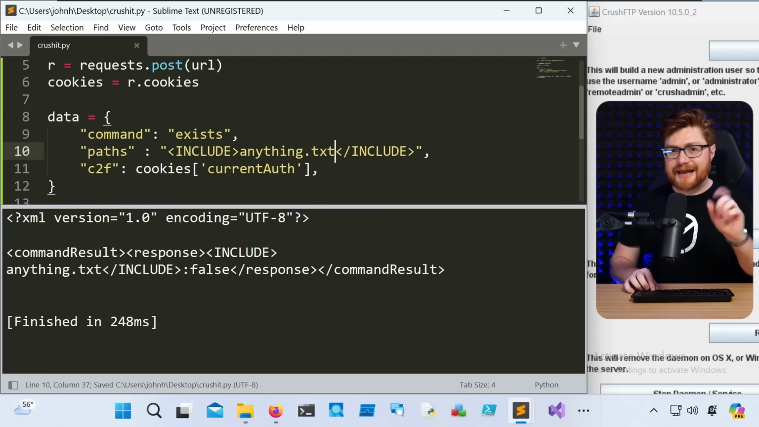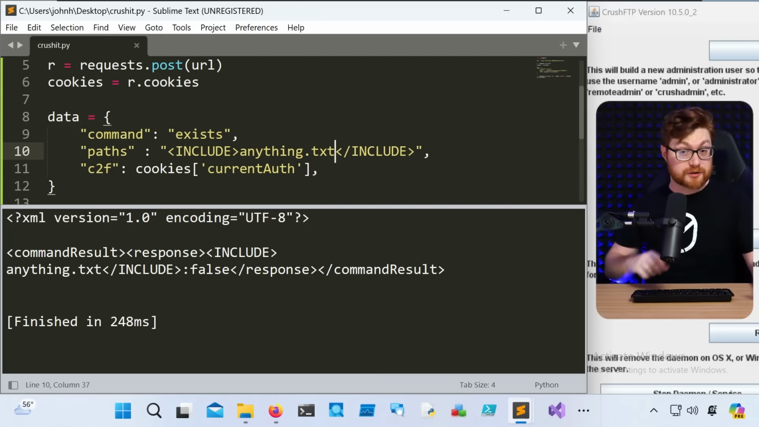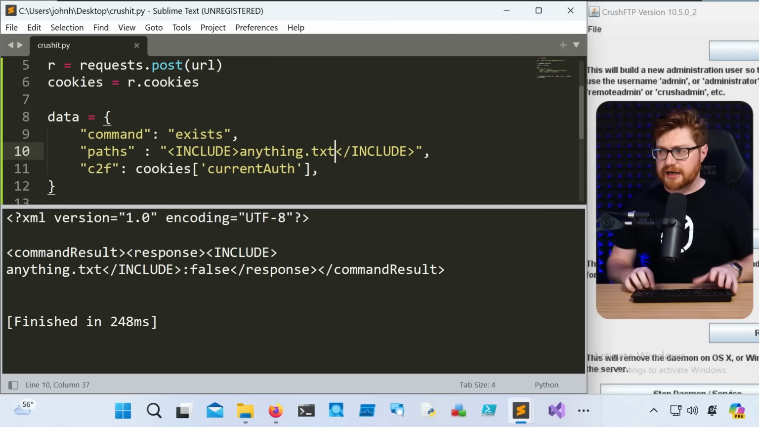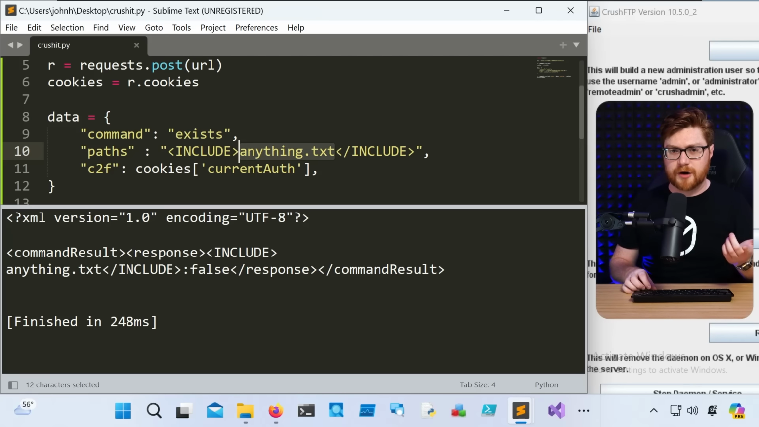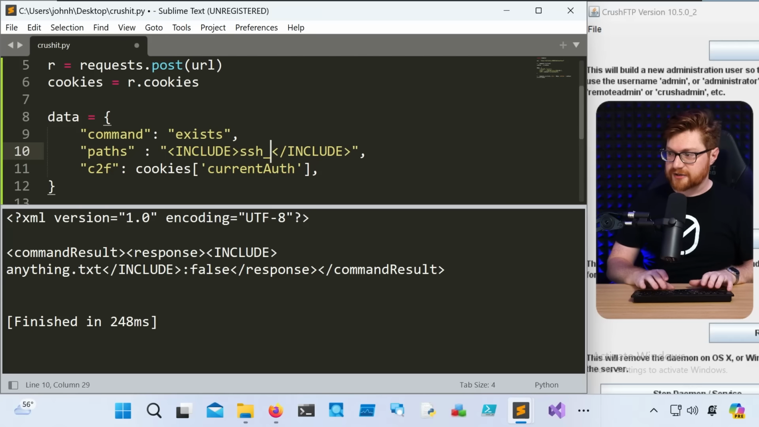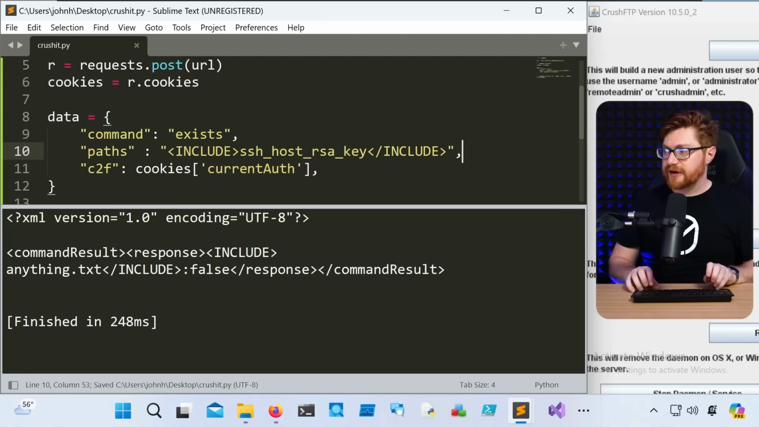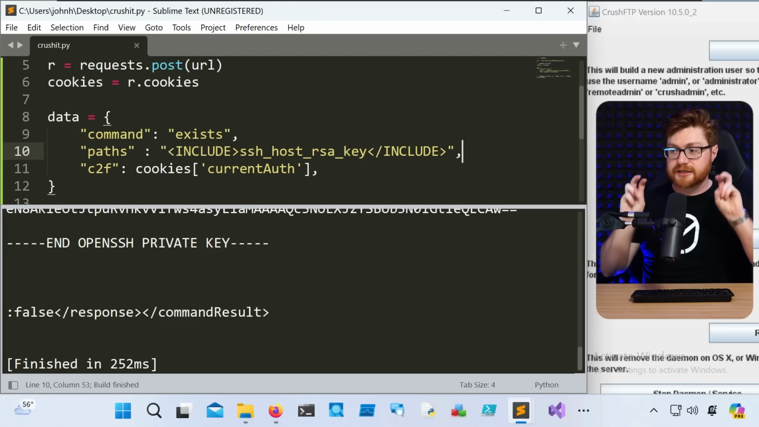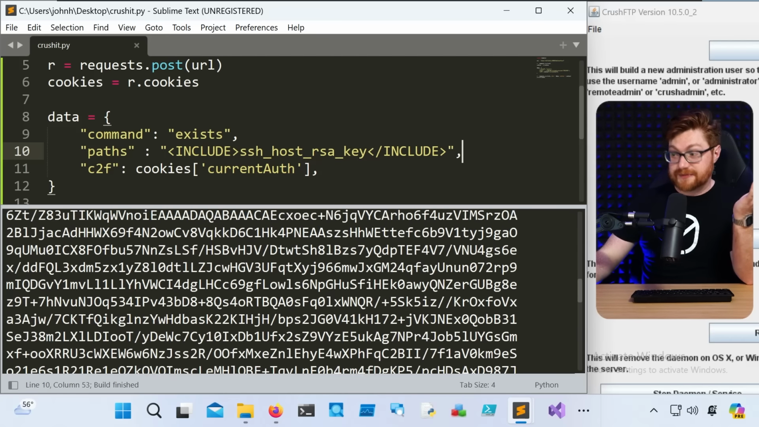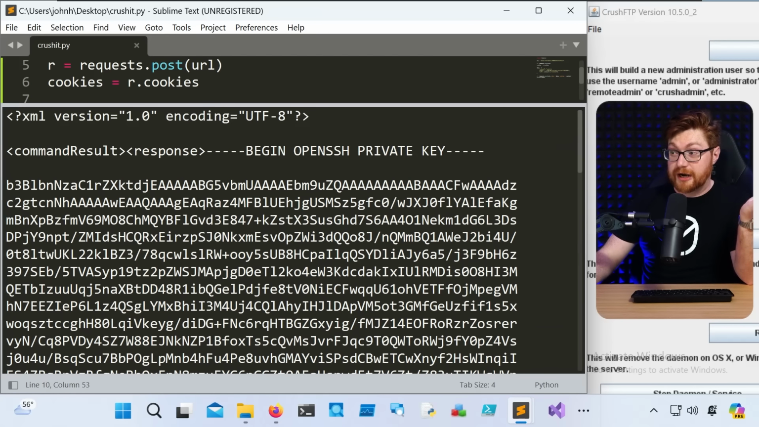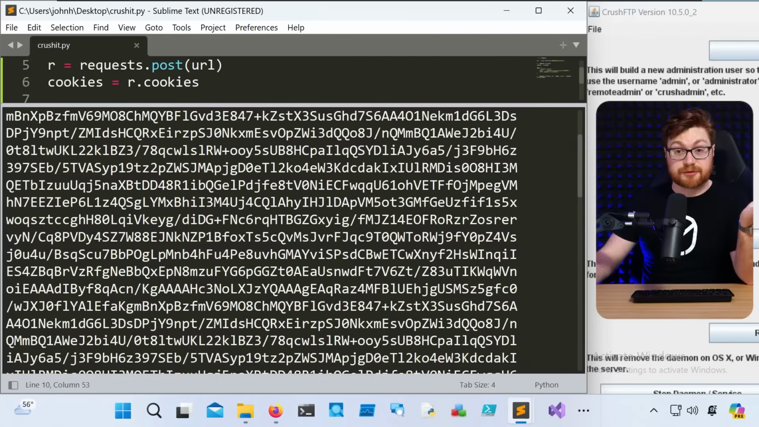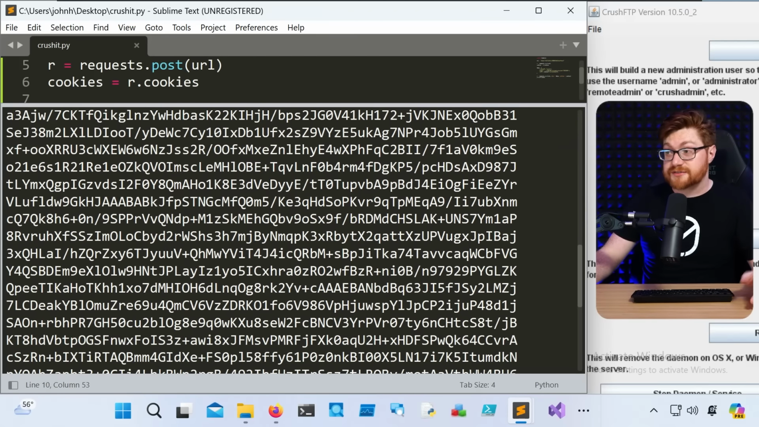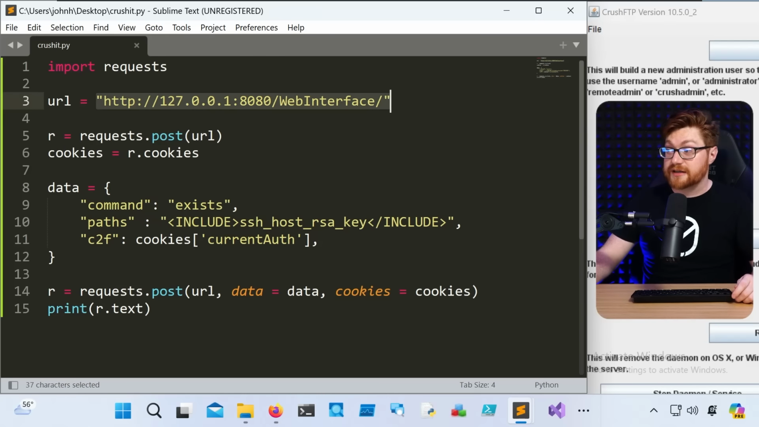Now, obviously, that anything.txt file doesn't exist, but could we include a file that does exist? Let's try to use some of those that we saw just a moment ago, browsing through the file explorer here. We saw this SSH host RSA key, and if I run this, if I hit Control B with these include tags to potentially include a file, look at that. There is the raw contents and output of this SSH private key present on the box. This could be done remotely. It doesn't have to be local from this testbed example that we've done here.